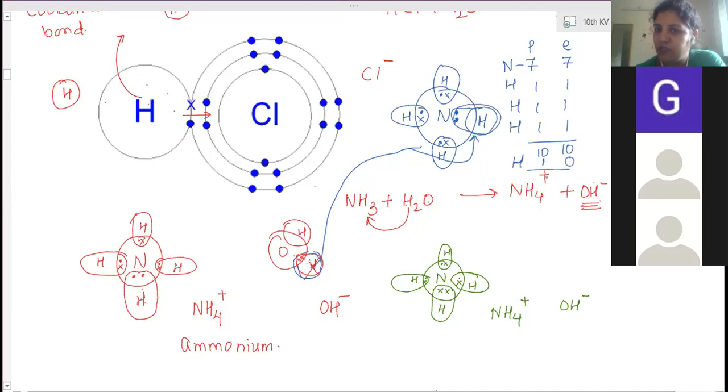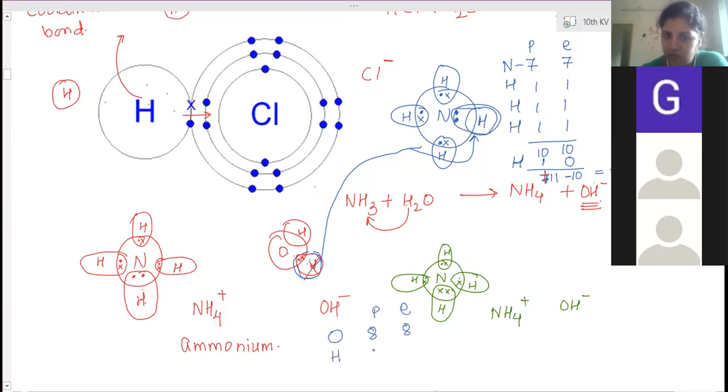So how many total protons are there? 11. And how many electrons are there? 10. Protons are positively charged, electrons are negatively charged, so plus 11 minus 10. So how much charge will it carry? Positive, plus 1. Therefore NH4 plus 1. Clear? And now this oxygen and hydrogen, how many protons and electrons does oxygen have? 8 protons, 8 electrons.